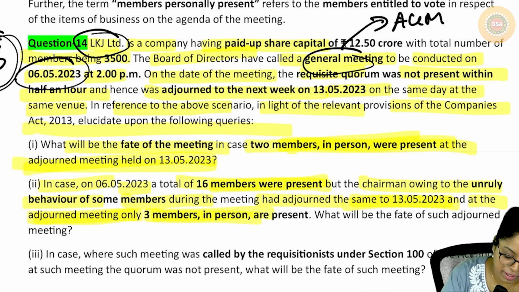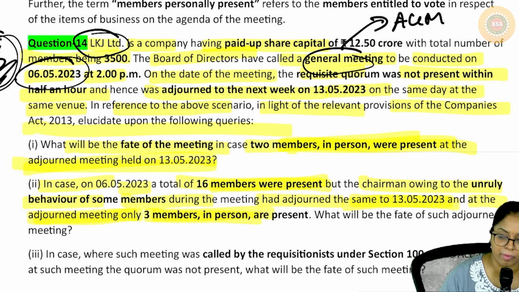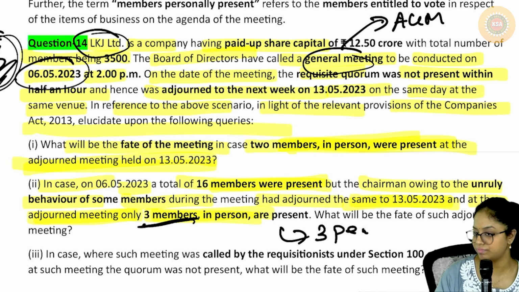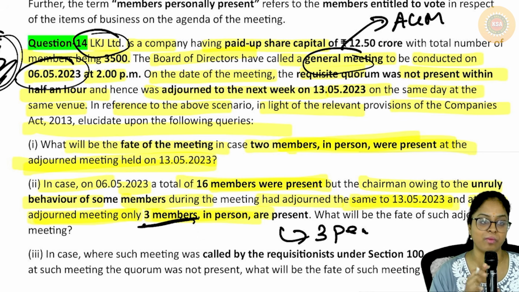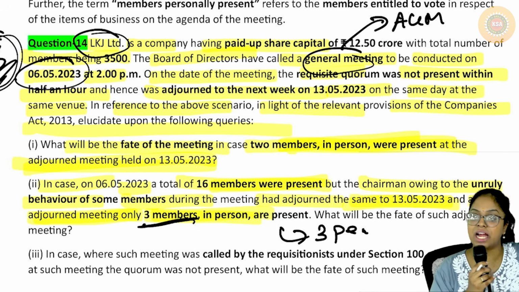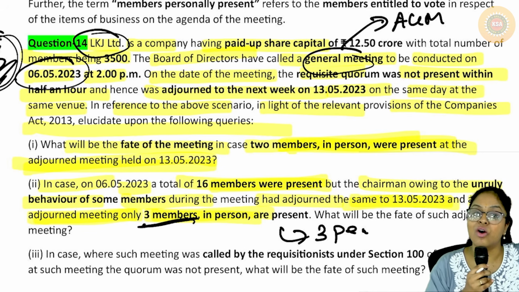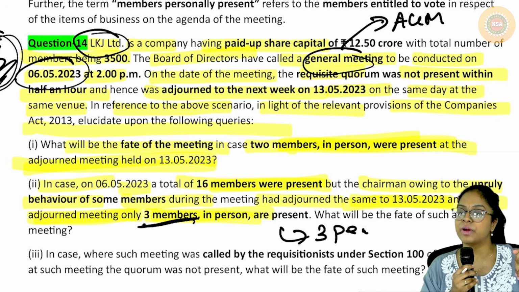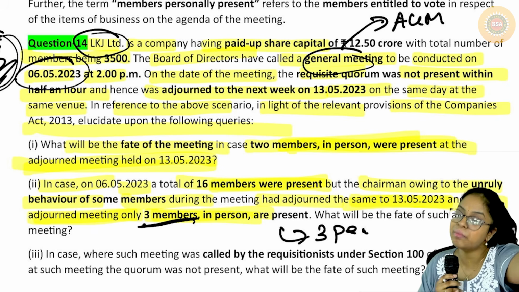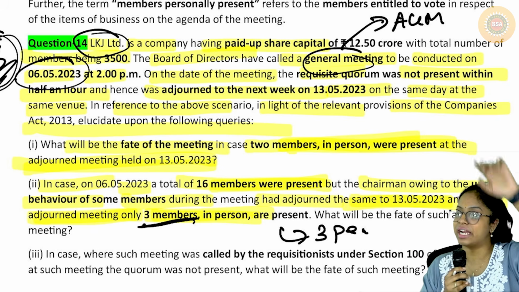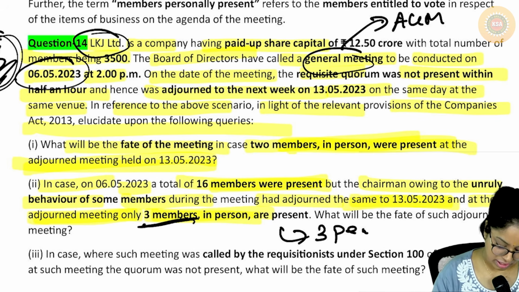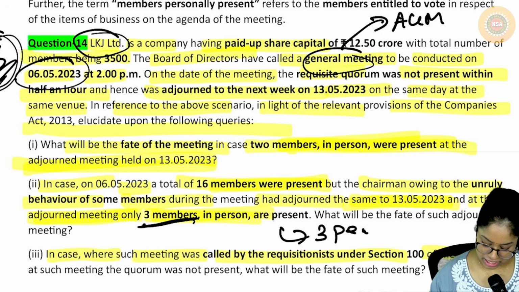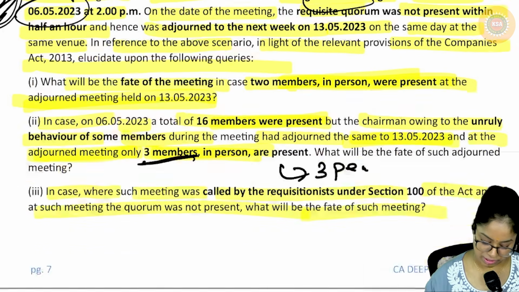But this is a company with more than 1,000 members, so I need how much? 15 quorum. 3 தான் இருக்காங்க. Now can I consider the 3 people as quorum? 3 people can be considered as quorum only if the original meeting was adjourned due to lack of quorum. Inga original meeting was adjourned due to reasons other than lack of quorum. So இப்போ என்ன பண்ணுவோம்? திரும்பி adjourn பண்ணுவோம். அடுத்த மீட்டிங்லயே 3 பேர் தான் வந்தாங்கன்னா அந்த 3 பேர் என்னவா இருப்பாங்க? கோரமா இருப்பாங்க. ஓகேயா? And question ஓட last part, in case where such meeting was called by requisition is என்ன ஆகும்னா மீட்டிங்கை என்ன பண்ணிடுவோம்? கேன்சல் பண்ணிடுவோம்.